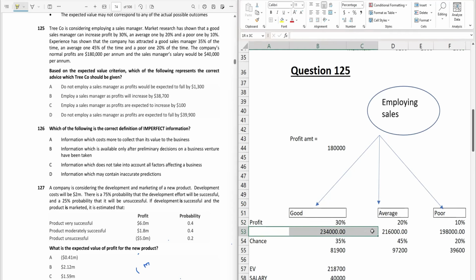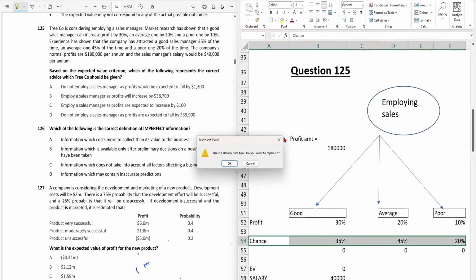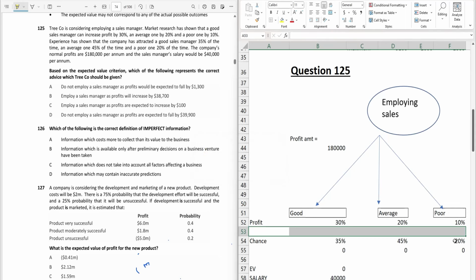But the twist is here. They have given the chance that, according to the company's experience, they have hired the good manager 35% of the time, the average manager 45% of the time, and the poor one 20% of the time. So now you might be confused whether this is the expected value approach or what.